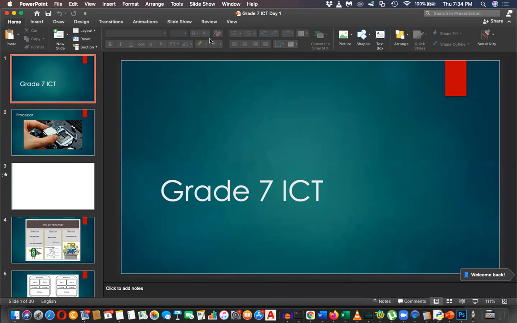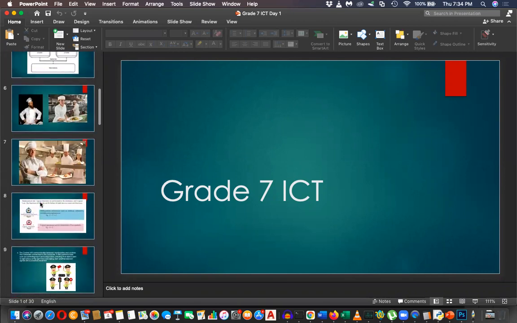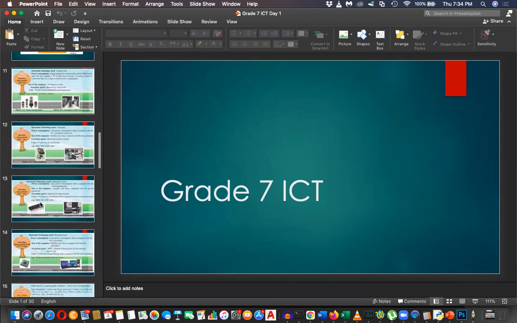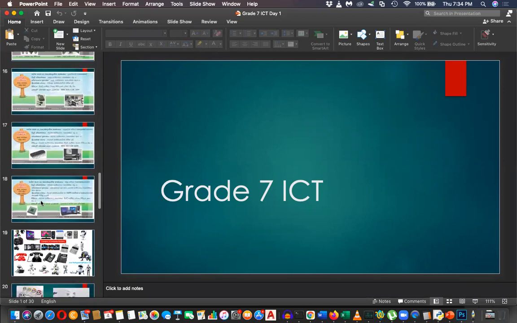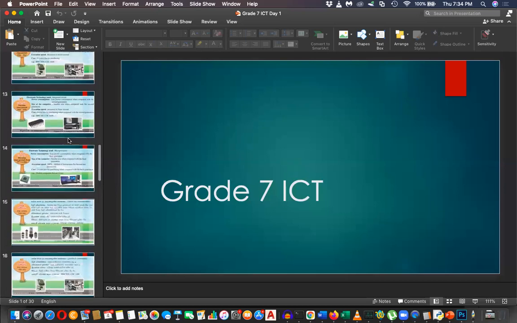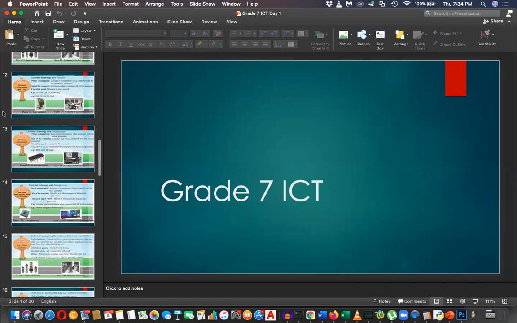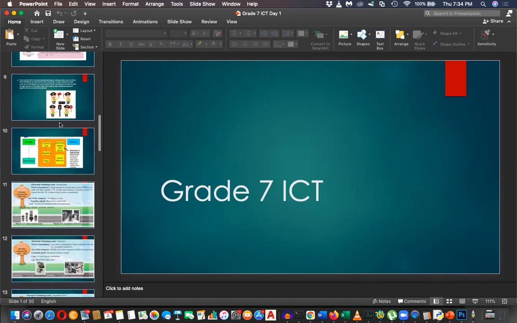Let's start from the place where we stopped last day. We were discussing the generations of the computer. We discussed the first, second, third, and fourth generations, and even the fifth generation of computers. If you can remember, what is the technology used in the first generation?